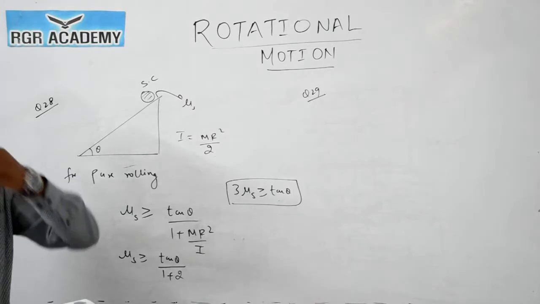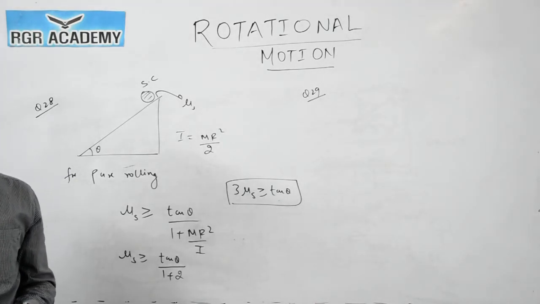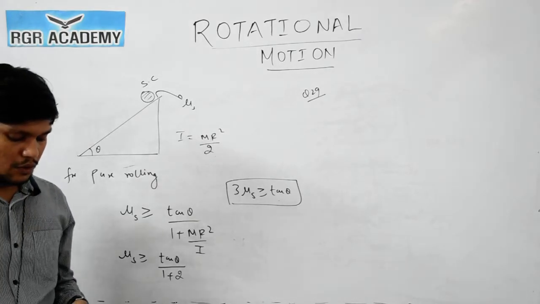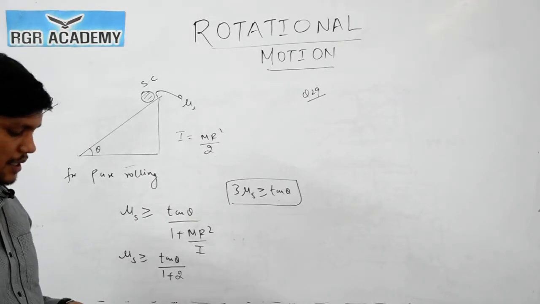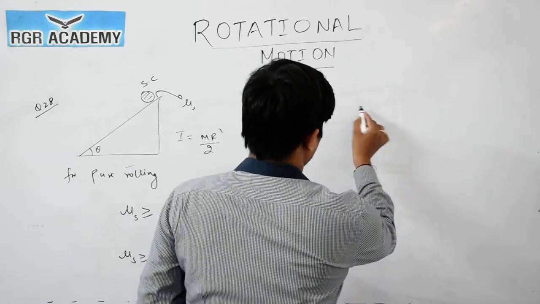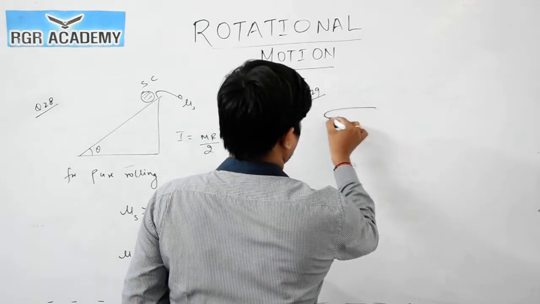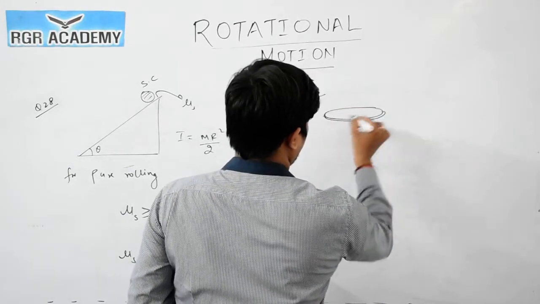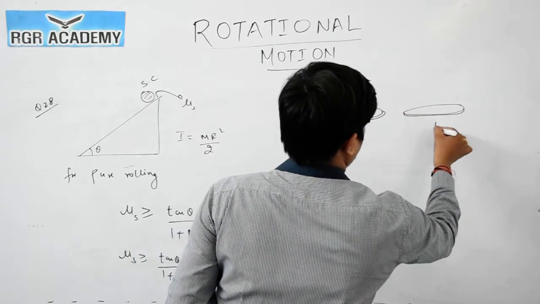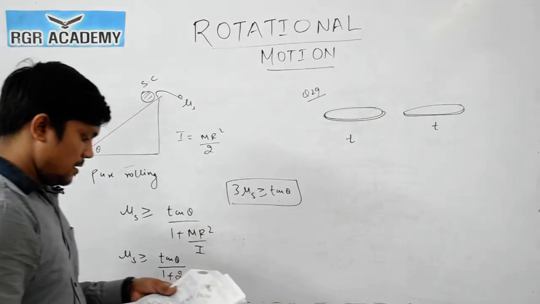Two discs of same thickness but different radii are made of two different materials such that their masses are same, and the densities of the materials are in ratio 1:3. So two discs are given, thickness is same, different radii.